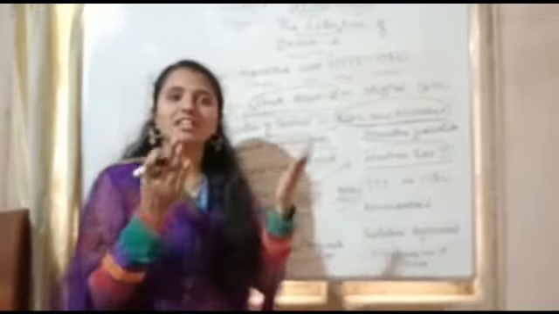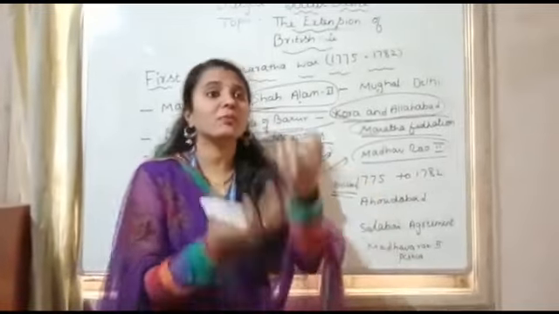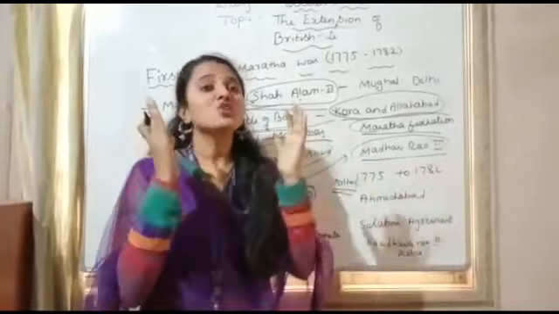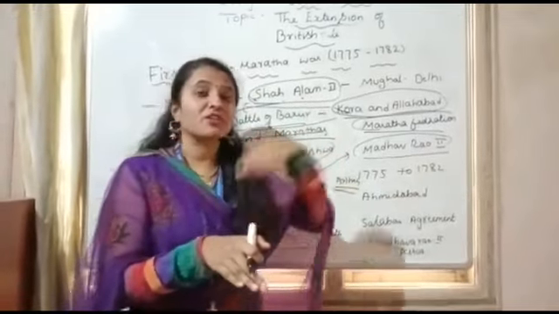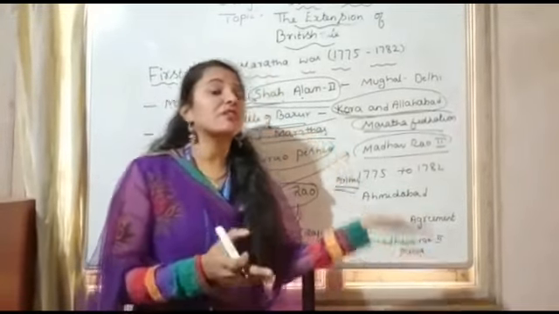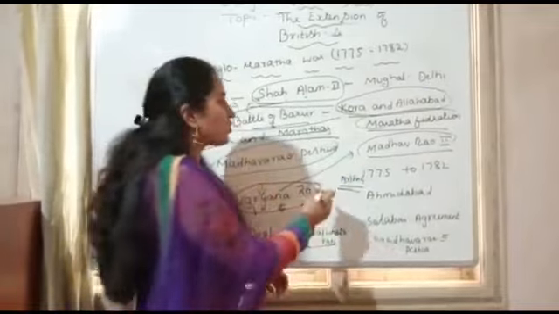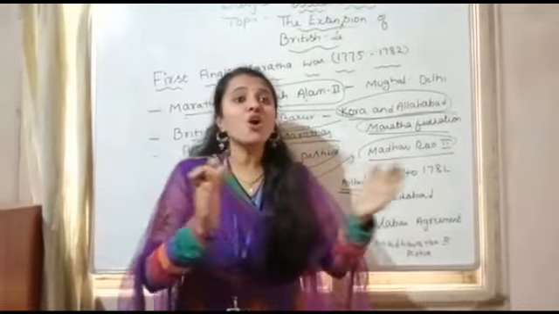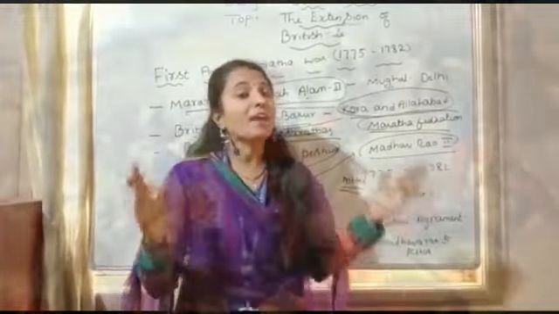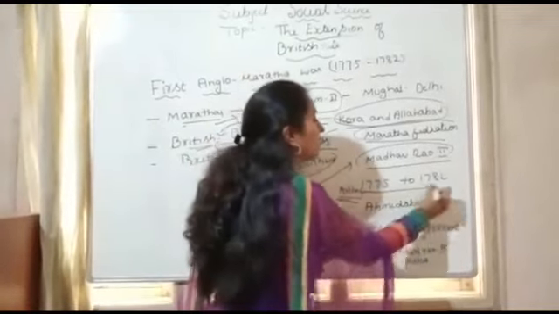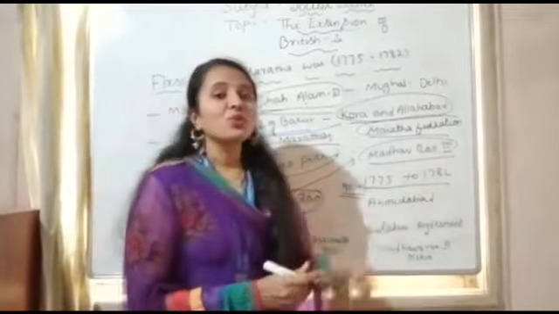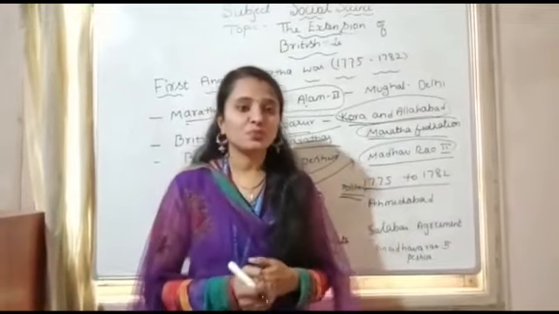As I explained in the introduction, the British wanted to extend their empire. That is the reason they took the situation in their own favor, not Raghoba's favor. So a long war was waged between the Marathas and the British from 1775 to 1782.